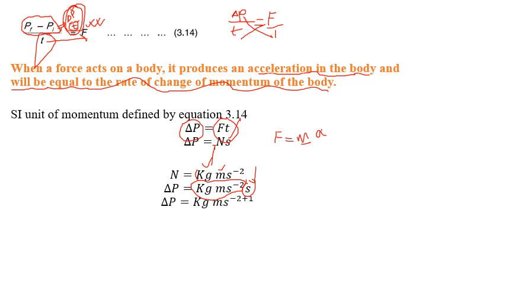So whenever the bases are the same, the powers will be added. So it will be kg meter second to the power minus 2 plus 1, which is minus 1. So this is the unit of momentum, right? Kg meter per second. Remember both units, and these are important from the MCQ point of view: the unit of momentum is Newton second or kg meter per second.